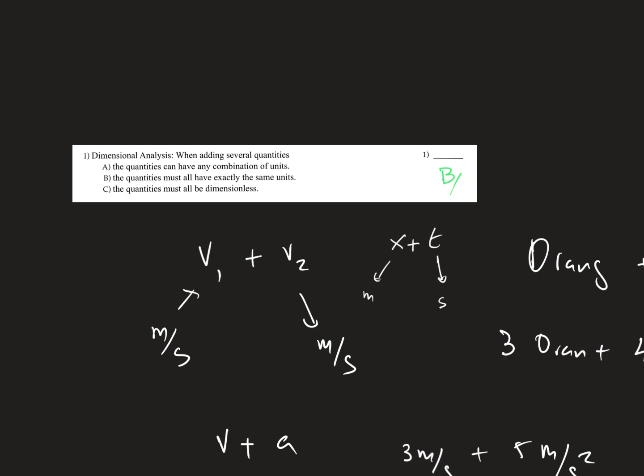So you cannot sum 3 meters plus 5 seconds. What will be the result? 8 what? 8 meters or 8 seconds? So you cannot sum it. They correspond to 2 different things.